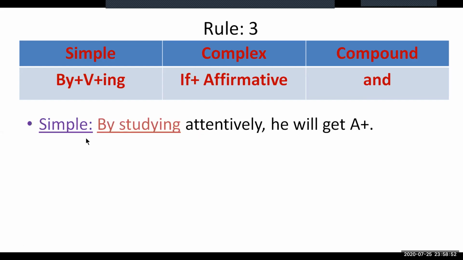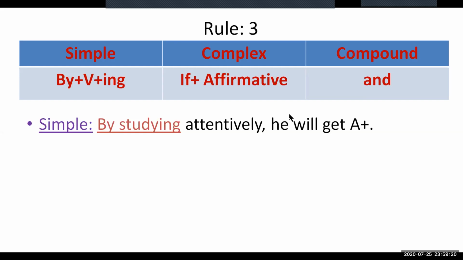For example, by studying attentively, you'll get A plus. This is a simple sentence. As you see, by, then the verb study and ing form. By studying, then the adverb attentively, by studying attentively. So to make this sentence a complex one, we need to use if instead of by studying. So let us take the subordinate conjunction if at the beginning of the complex sentence.